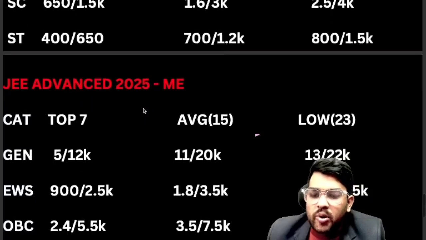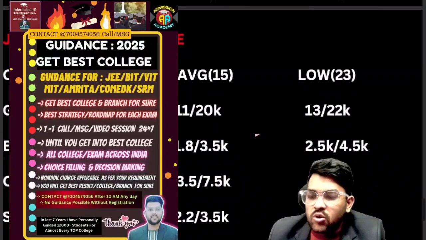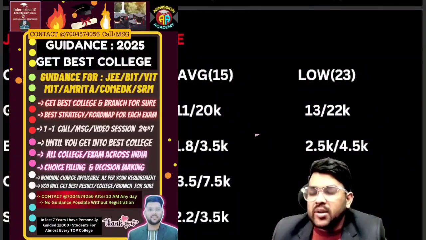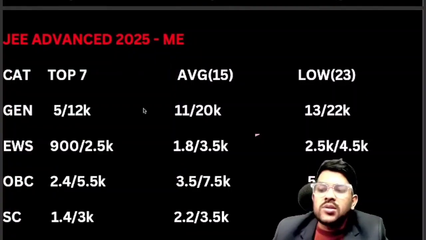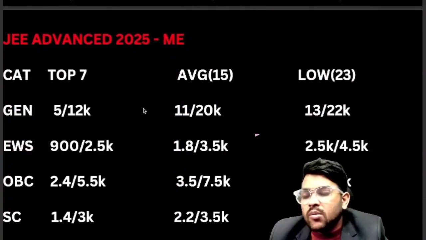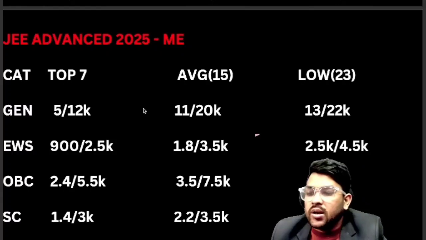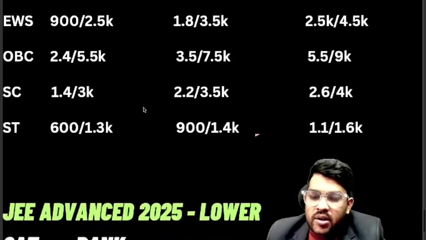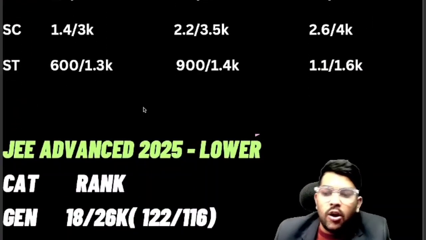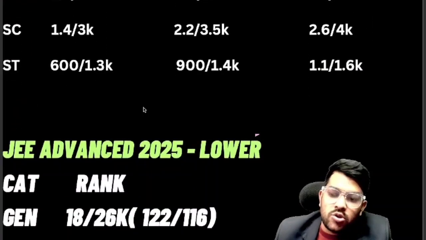EWS 900, 1.8 thousand, 2.5 thousand. OBC 2.4, 3.5, 5.5. After the slash you can check for female students of each category, and all the ranks that I am providing you are category ranks. For EWS, 900 is the category rank, not the general rank. For general it is the CRL rank. For SC 1.4, 2.2, 2.6 thousand. ST 600, 900, 1100.